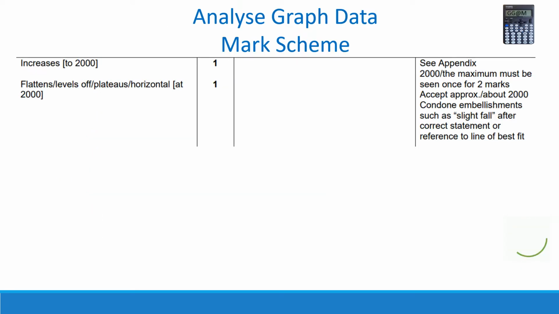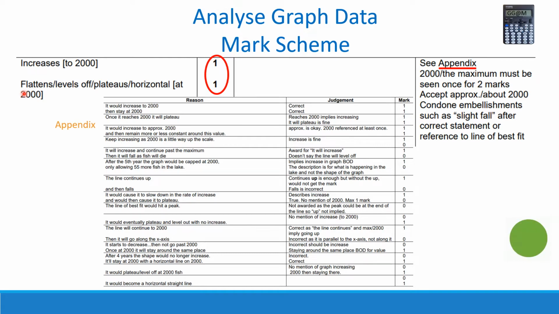The mark scheme on this question shows there are 2 marks. Remember to tick your answers and show where your marks were awarded. So 1 mark for your first reason, 1 mark for your second reason. You were told there is an appendix in the mark scheme, which is a big section right at the end of the mark scheme, which gives the reason, judgment and mark for what is allowed and what isn't allowed. So down here you can see the ones which give you a mark and the zeros that don't give you a mark.